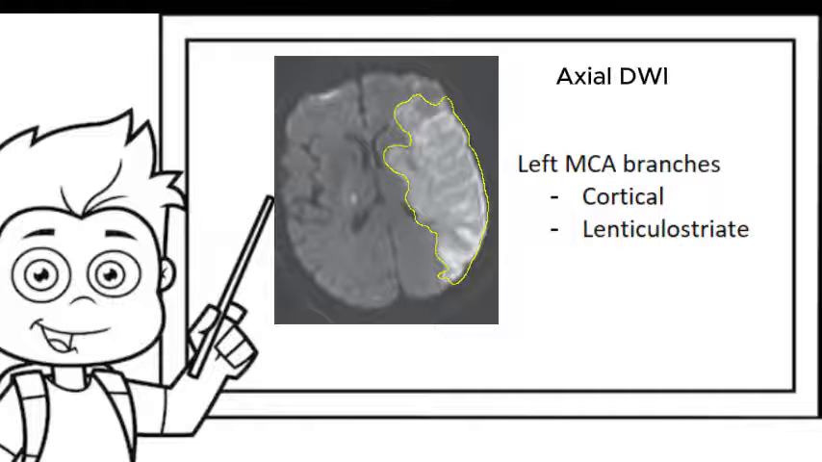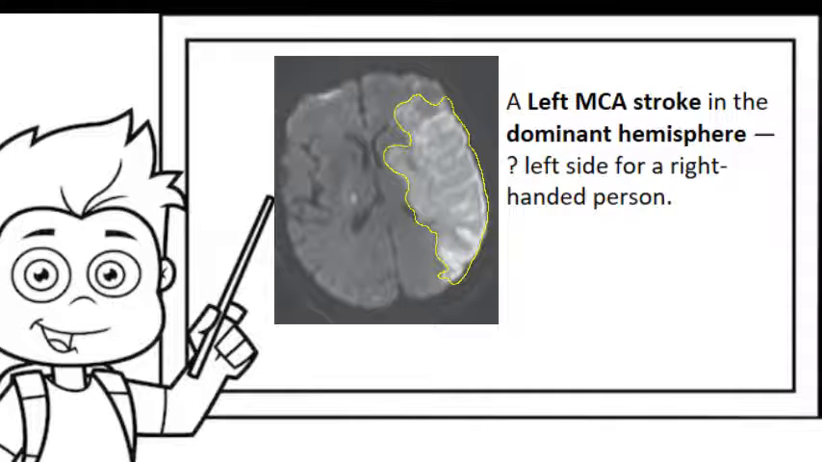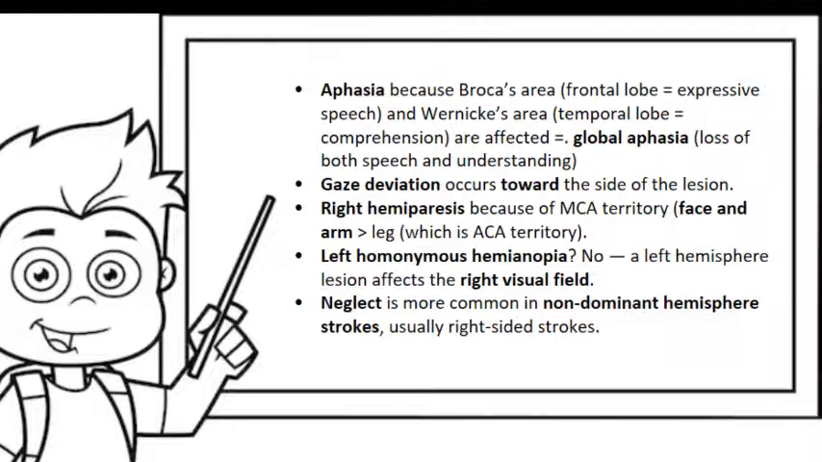As we can see, the contralateral hemisphere appears normal with no area of restricted diffusion. This is a left MCA stroke, right in the dominant hemisphere, which is likely the left side for a right-handed person. Here's what happens. Aphasia occurs because the stroke affects both the Broca's area, frontal lobe equals expressive speech, and the Wernicke's area because the temporal lobe equals comprehension. Putting one and two together, that's global aphasia, loss of both speech and understanding.